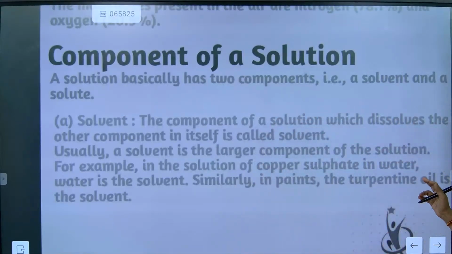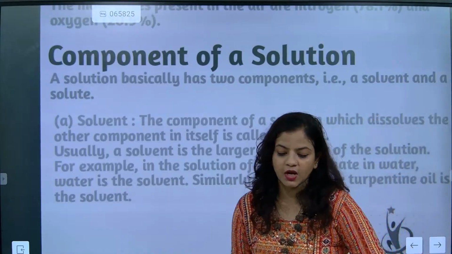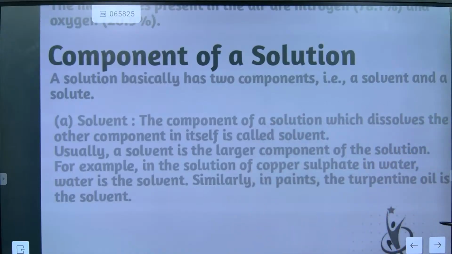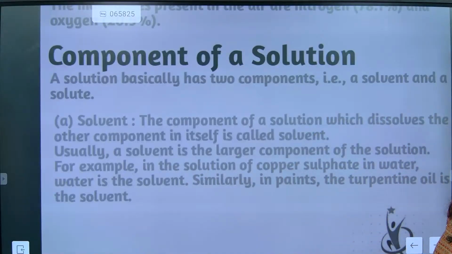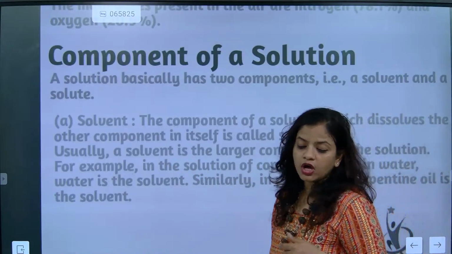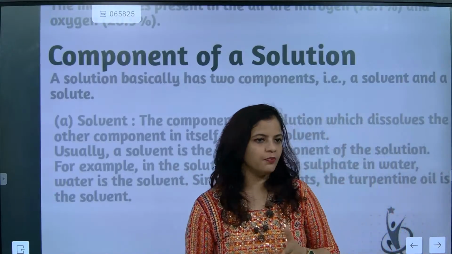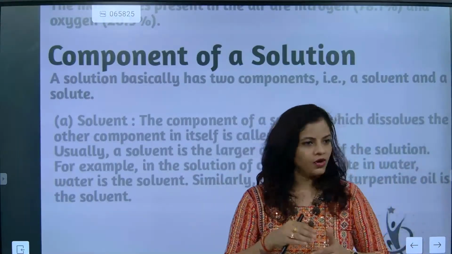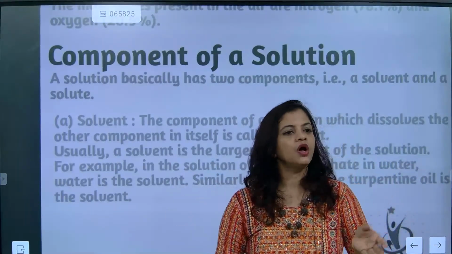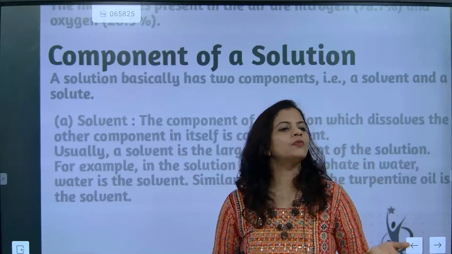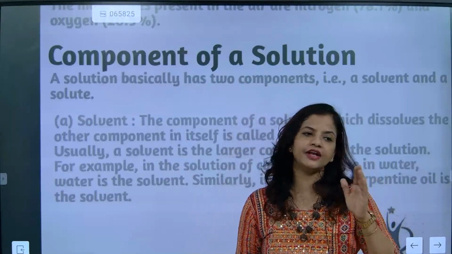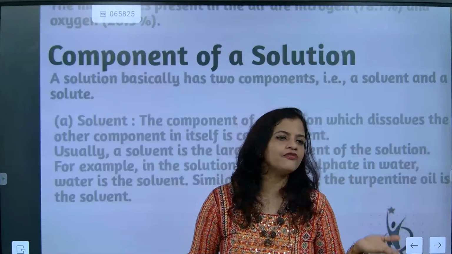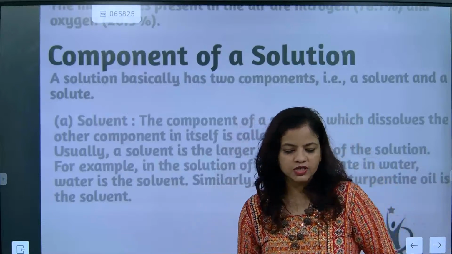So we will be talking about the next part. Check this one out. Solvent is the first part we have understood. A solvent is the larger component of a solution. If you talk about solute and solvent composition, the ratio of their participation matters: how much solvent will be there, how much solute will be there. Then we come to know that the solvent is always added in more amount compared to the solute. I hope you might have understood this one.